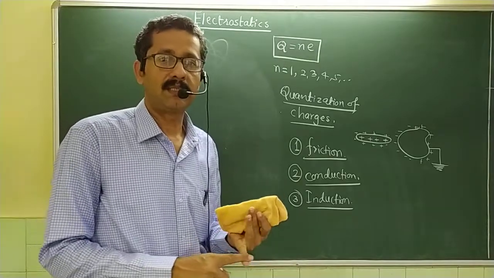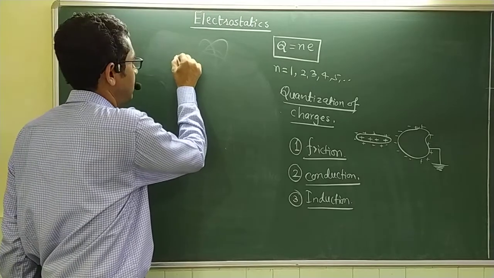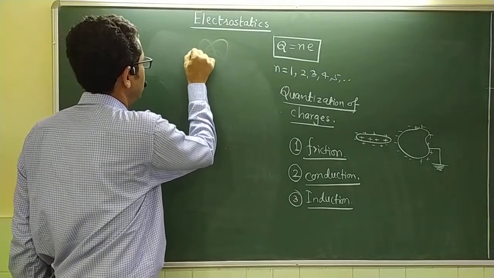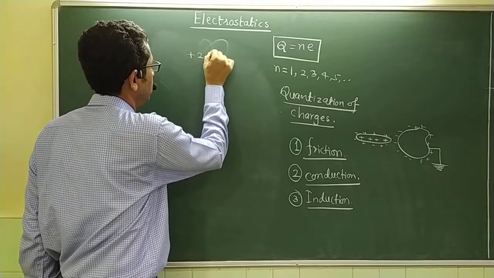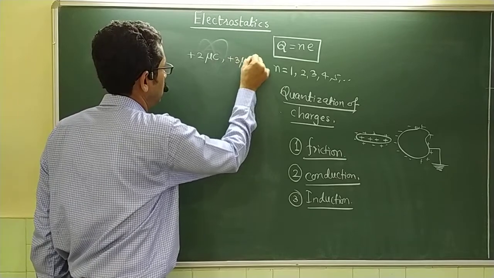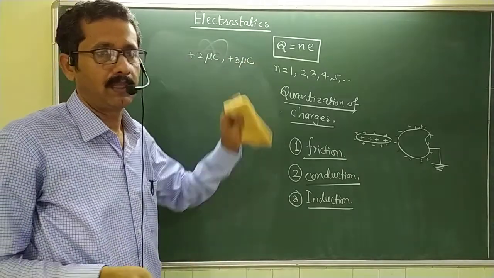When I say that charges are algebraically added, it means that if I have a charge of plus 2 microcoulomb, charge having SI unit coulomb, and another charge of plus 3 microcoulomb, the total charge on these two objects will be 2 plus 3, that is equal to 5.